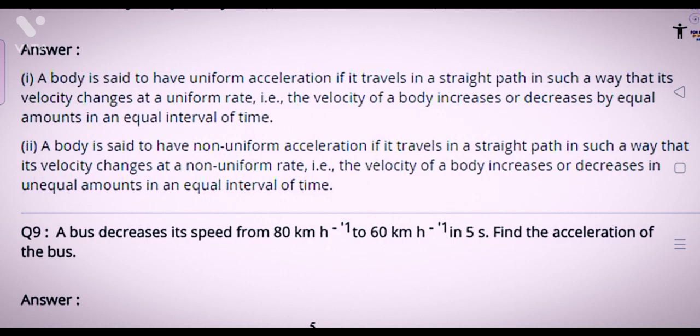And answer B. Second, a body is said to have non-uniform acceleration if it travels in a straight path in such a way that its velocity changes at a non-uniform rate. That is, the velocity of a body increases or decreases in unequal amounts in an equal interval of time.